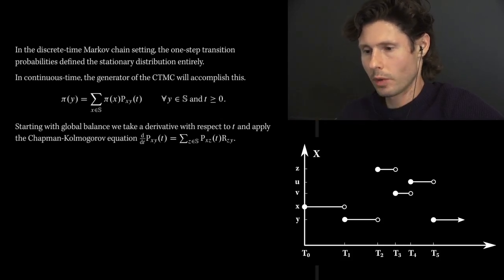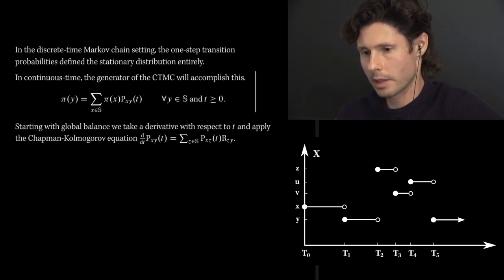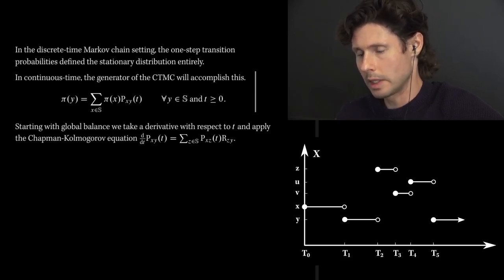We're going to start with the definition of global balance for a continuous time Markov chain. So this is the main condition that's going to guarantee for us that pi is a stationary distribution. You start off with this condition, and now what we're going to do is take a derivative with respect to t and apply the Chapman-Kolmogorov equations, which we've seen already.